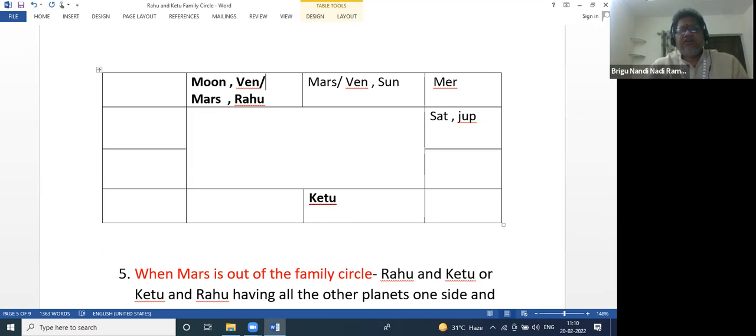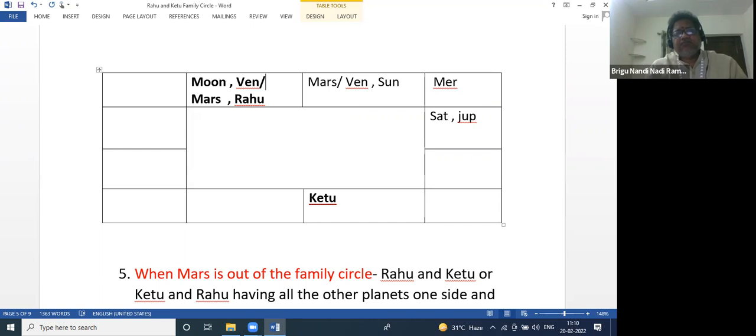Venus goes to its own house, Mars comes this side, because that is Parivartana Yoga. Now, if Moon and Mars are outside and connected to Rahu, like this, Mars in Parivartana Yoga comes and touches Moon, or Mars may become retro and aspects this combination, Moon and Rahu, then the mother might have eloped with somebody.